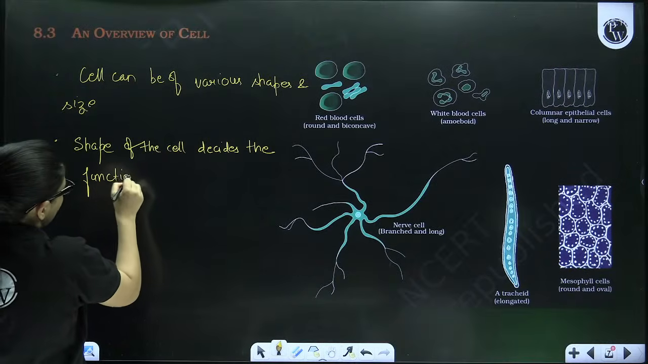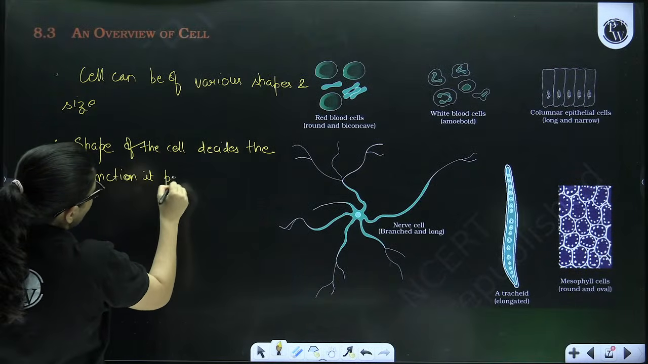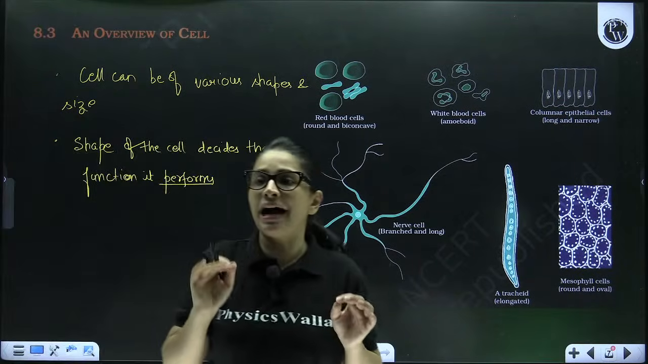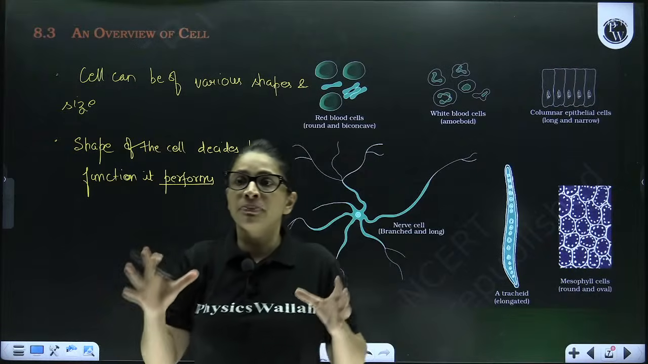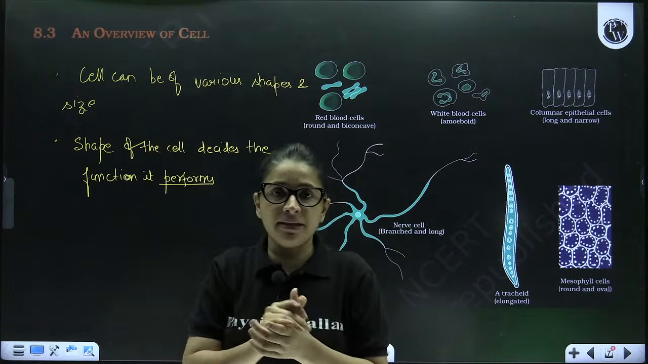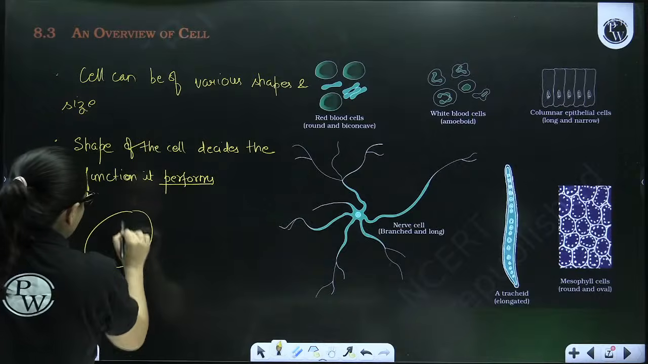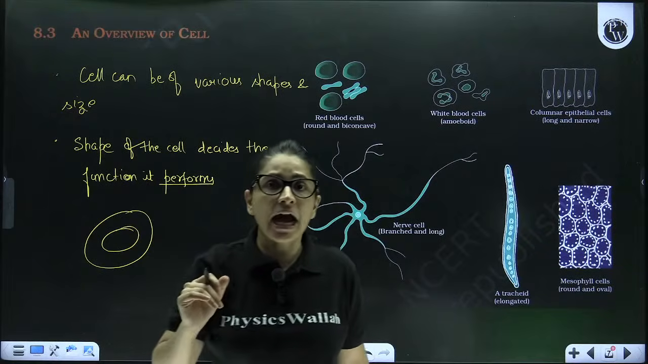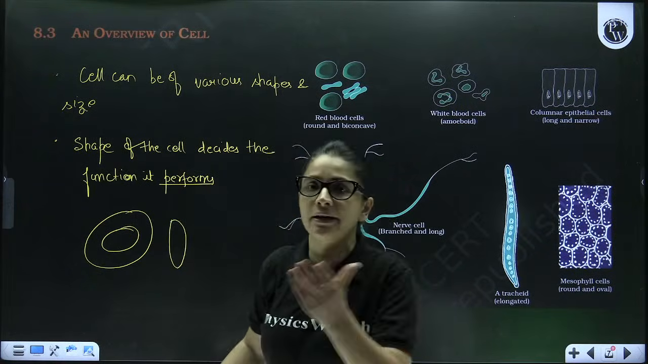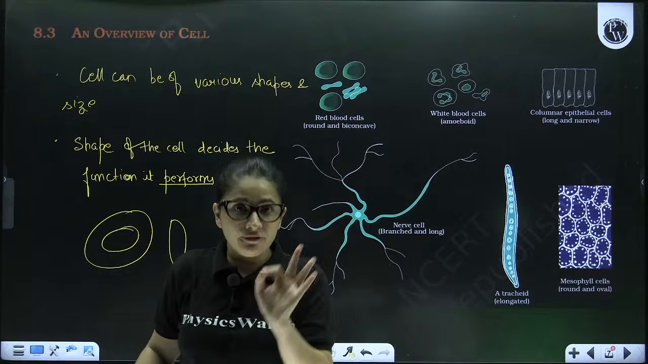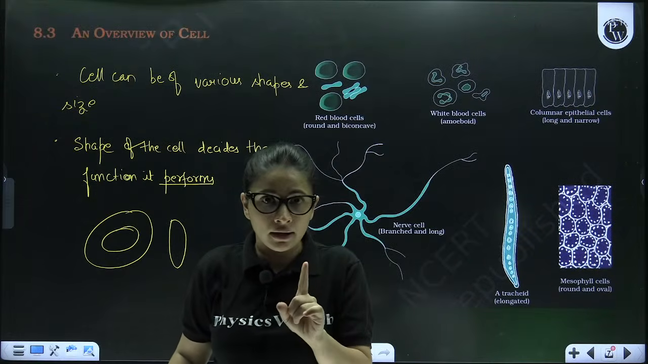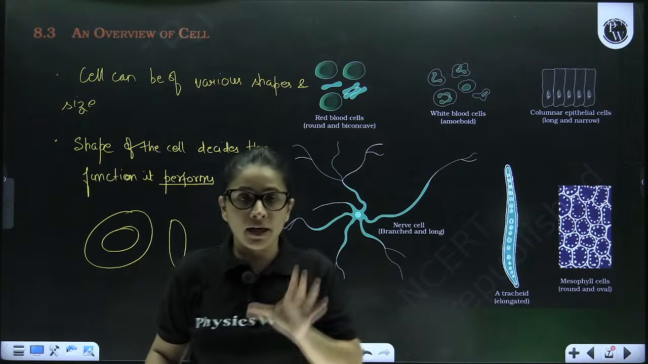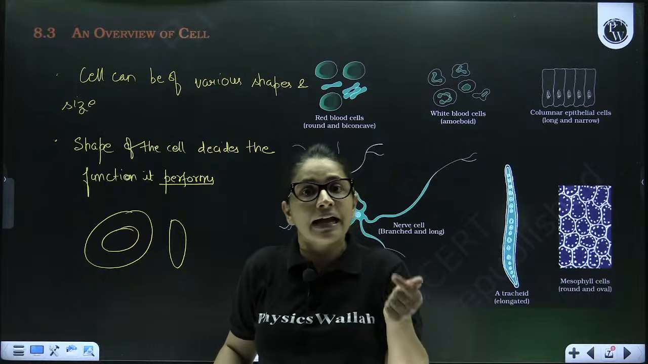Decides the function it performs. Like for example, you all know human RBC. See, human RBC. What is the shape of the human RBC? It is spherical, biconcave disc-like. Why is it spherical? Why are RBCs not long, elongated? Because RBC's function is to carry oxygen, right? In the form of hemoglobin. So if it is going to be long elongated, there are chances that RBC carries less oxygen.